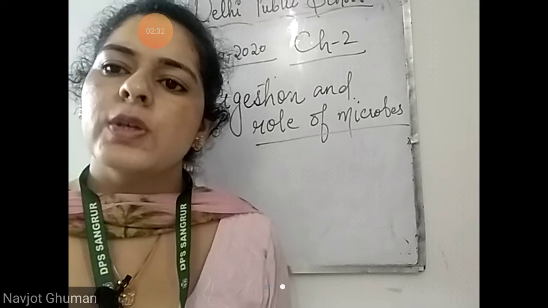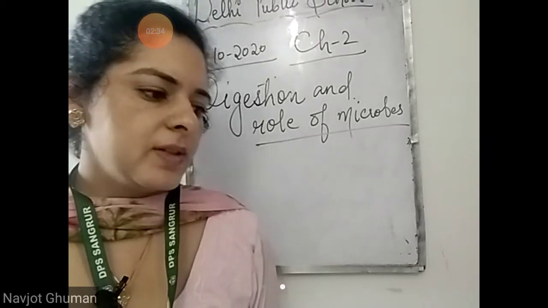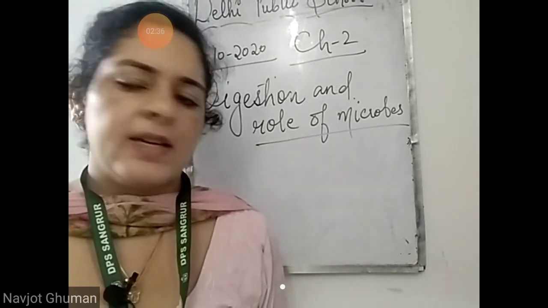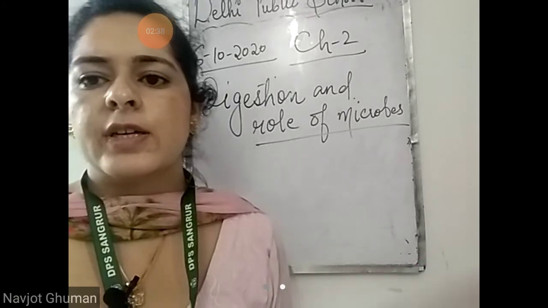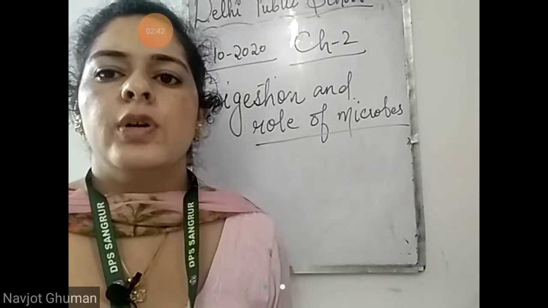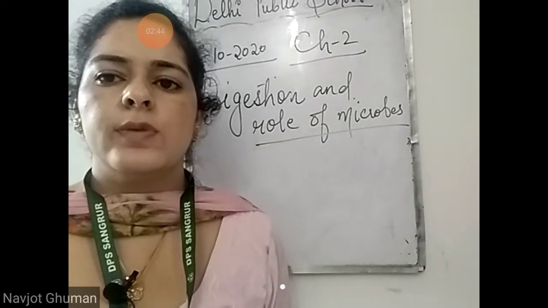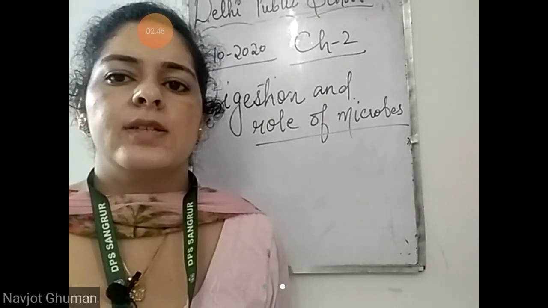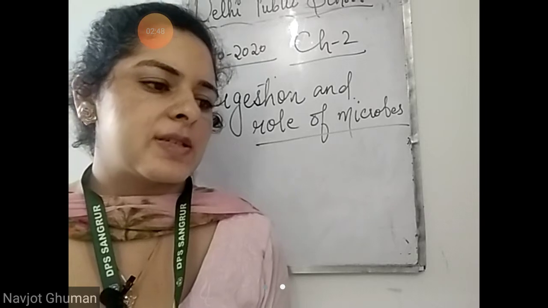Absorption of useful substances. Next is anus. Anus removes feces. Feces is the waste material that is produced inside our body. So from where is the feces removed? It is removed from the anus. This is the organ to remove feces.